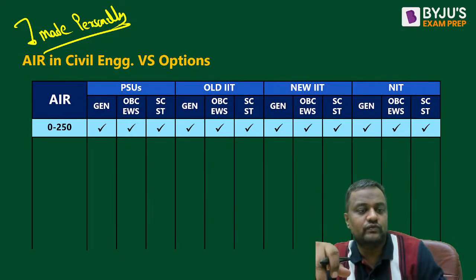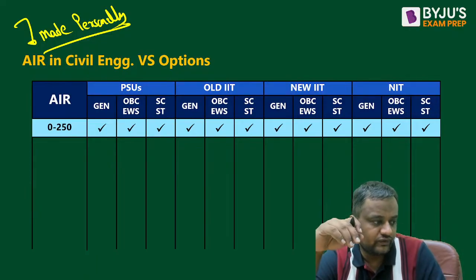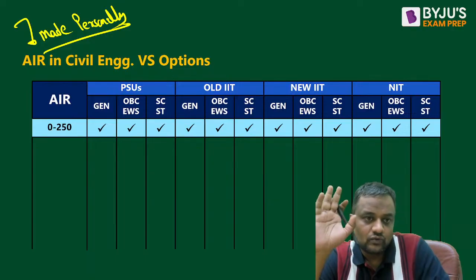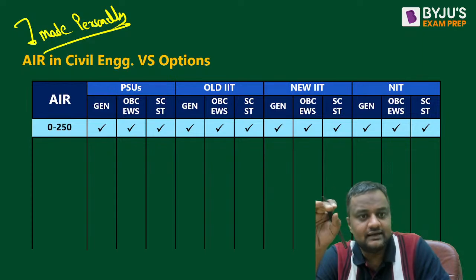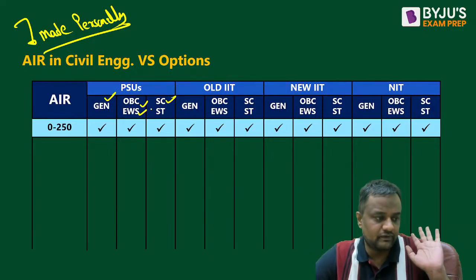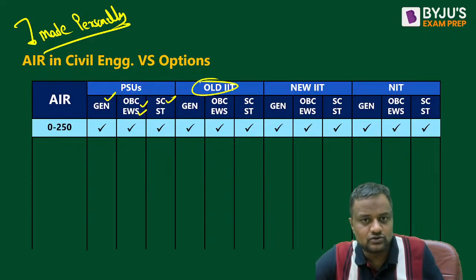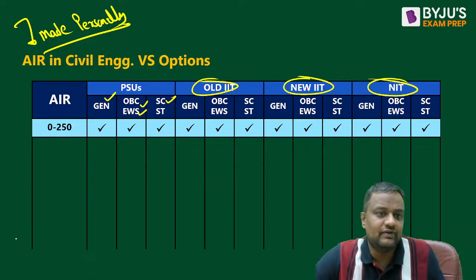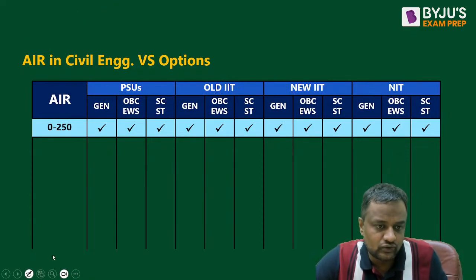Suppose you got 0 to 250 rank. Once you are in this range, whether you are general, OBC, SC/ST or EWS, PSU is open for you. You will be getting PSU. Of course, old IIT, new IIT, NIT, everything you are getting if your rank is 0 to 250.